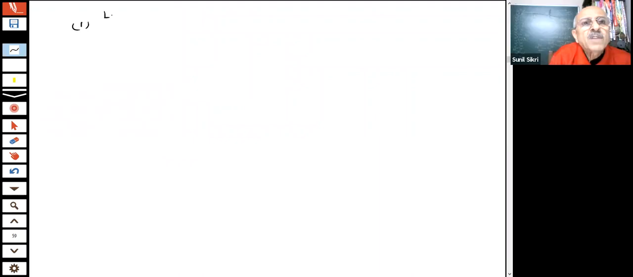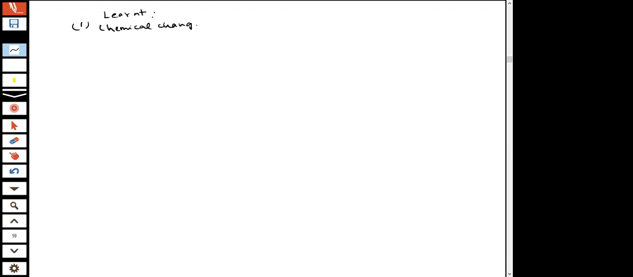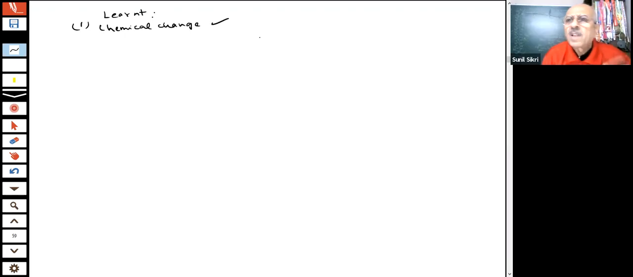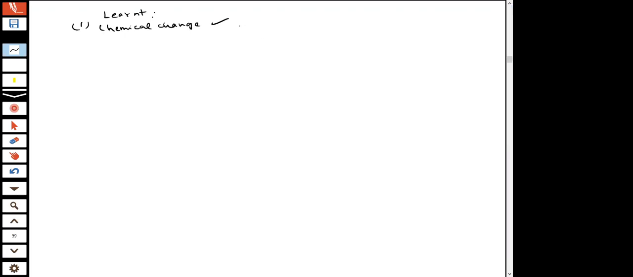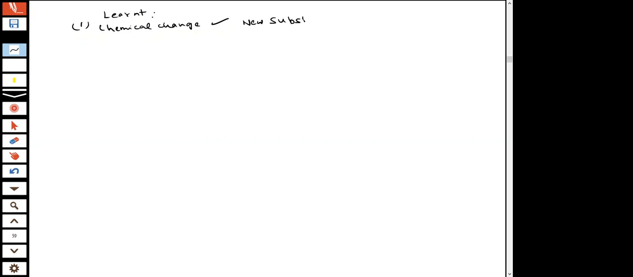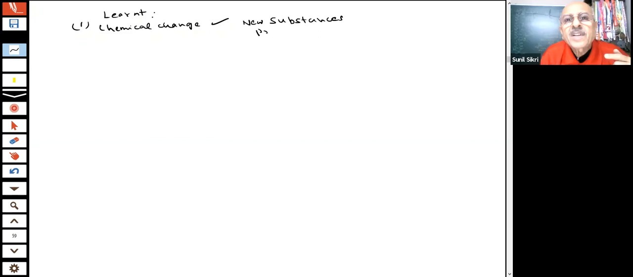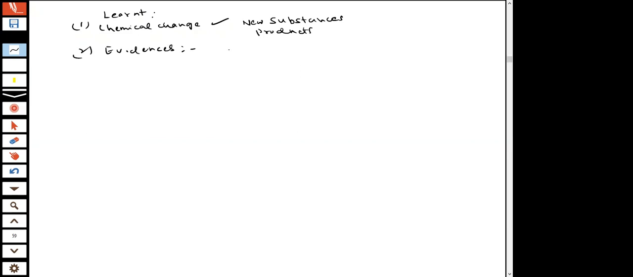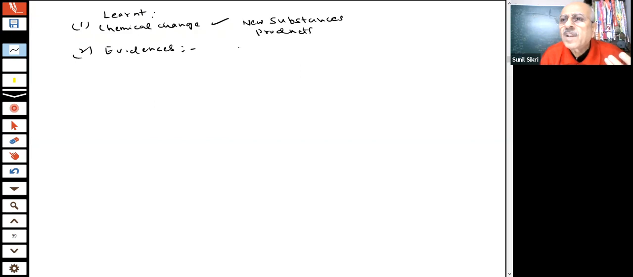what we have learned up to now. What is a chemical change? Tell me, what is a chemical change, students? A change that cannot be reversed. Yes, and new substances are formed. Okay. What is the evidence? What evidences do you get for a chemical change? What are the evidences we told you? You can produce a gas, you can change the temperature by heating, or some precipitate, some color change, anything can happen.